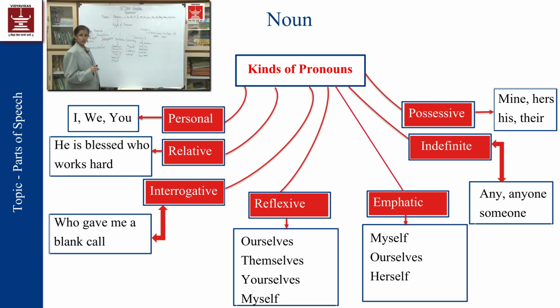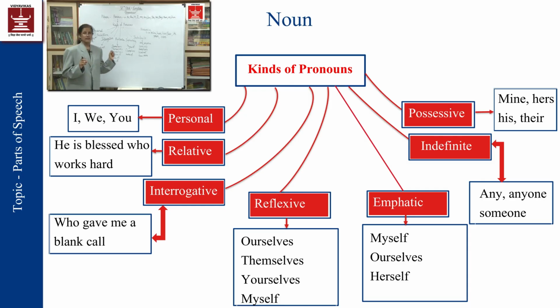I'll use these words to express the noun. He is the boy who has saved the life of an old lady. Again, I am using who to indicate the noun. It is closely related to the noun. That is why I have used that word.